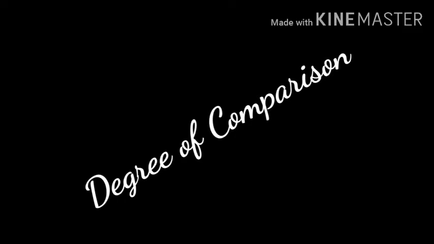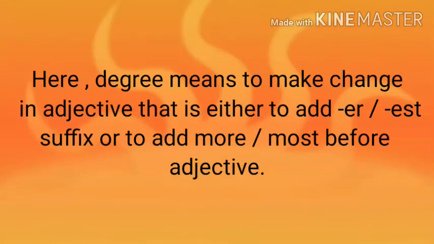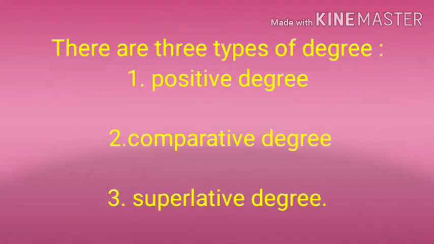Today's topic is degree of comparison. Here, degree means to make a change in an adjective, that is, either to add the er or est suffix, or to add more or most before the adjective. Now we are going to turn towards the types of degree. Number 1, positive degree; number 2, comparative degree; number 3, superlative degree.